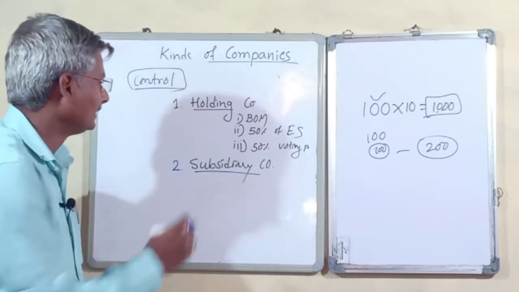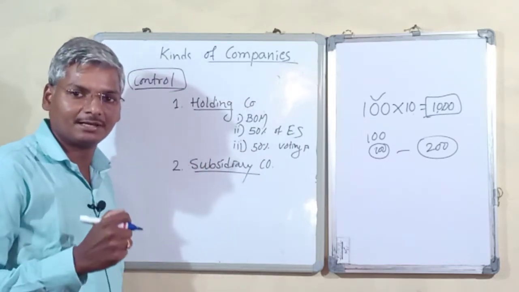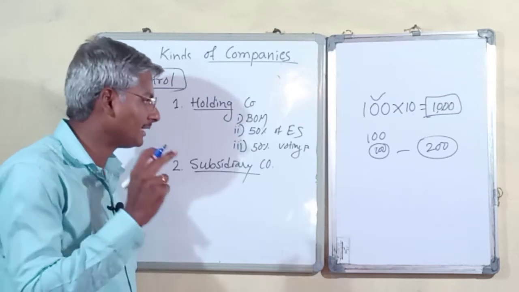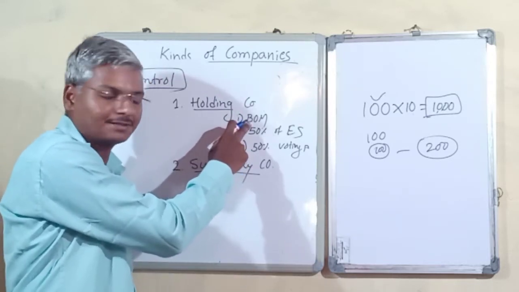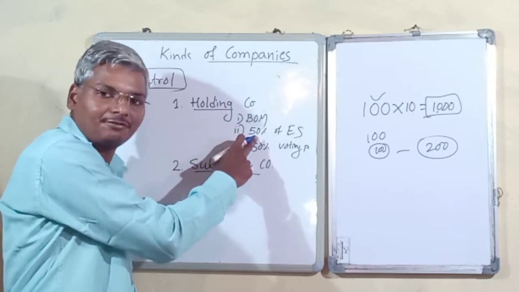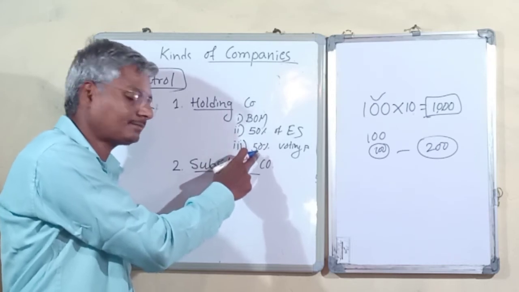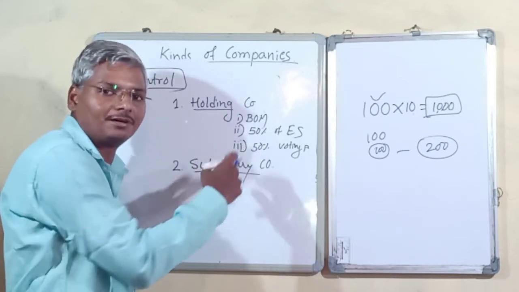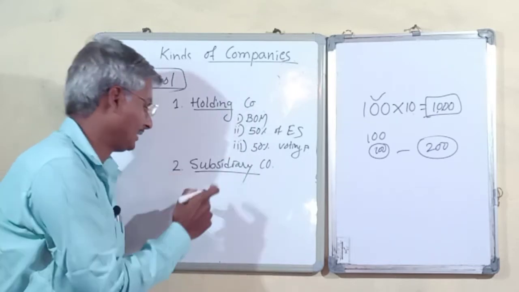We call that a holding company. A holding company has control over the composition of the board of members, or has 50% of equity shares, or has 50% of voting power in another company.